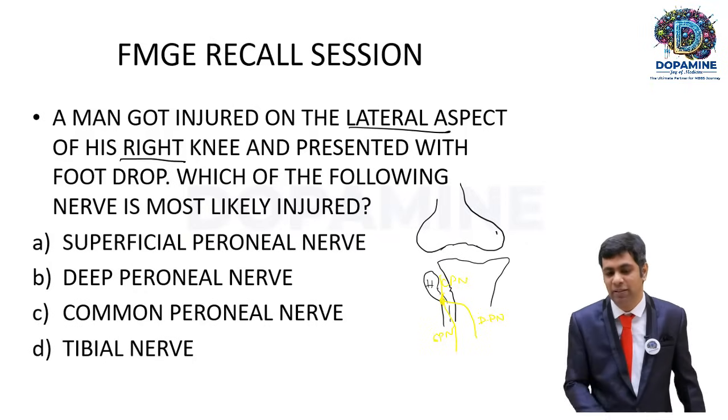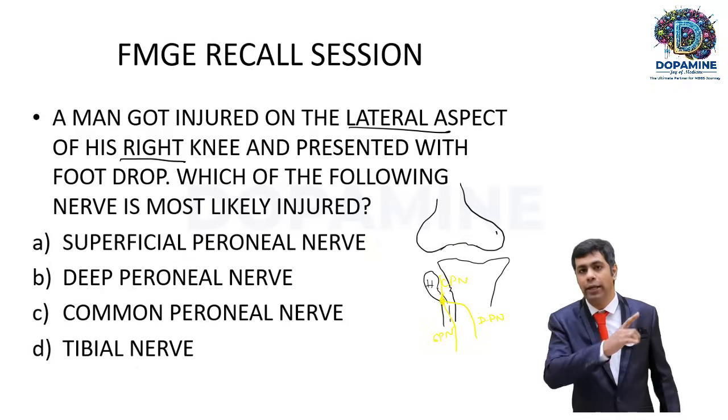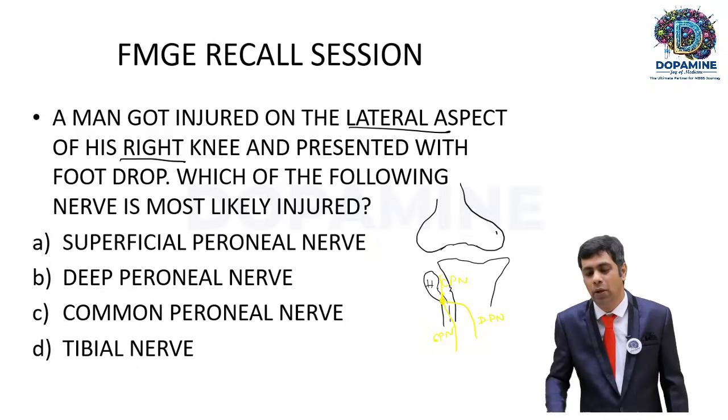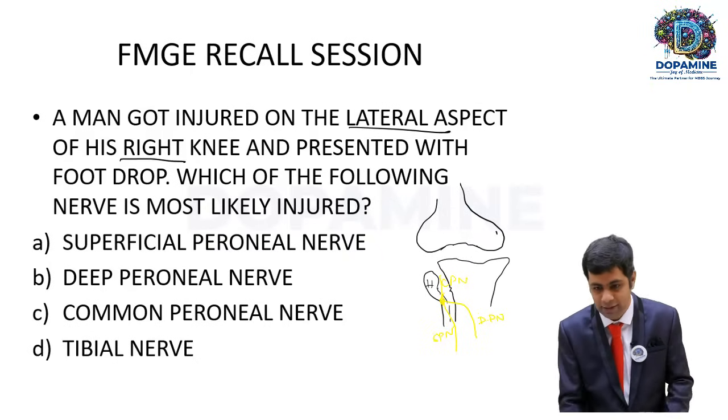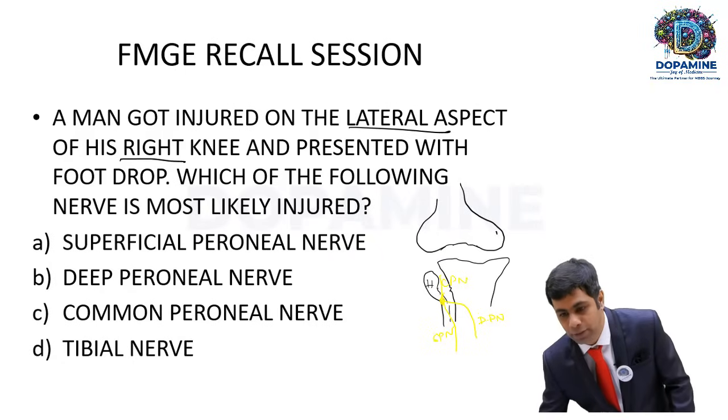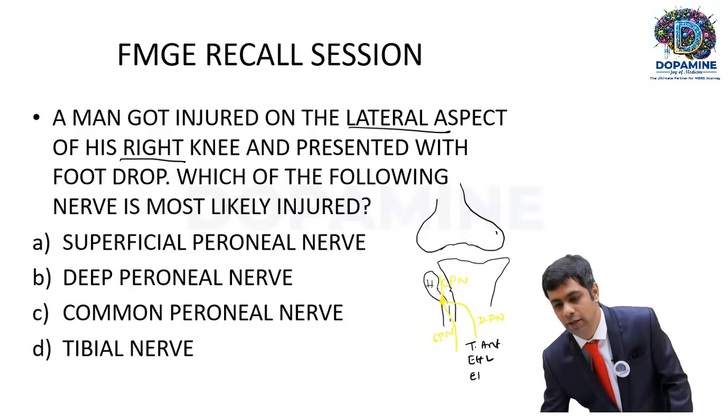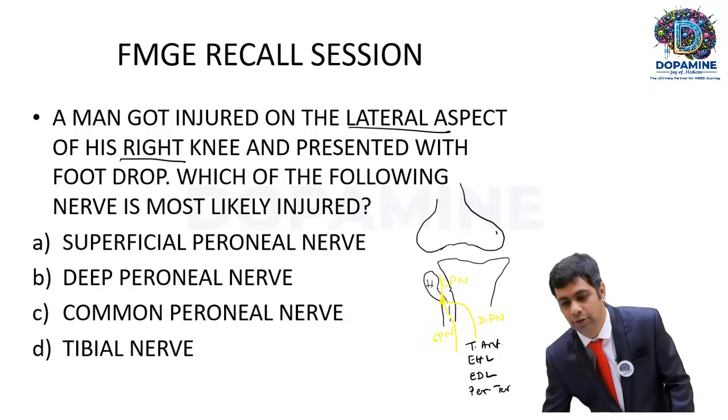At that particular point it is divided into the deep peroneal nerve and the superficial peroneal nerve. The deep peroneal nerve will supply all the muscles of the extensor compartment, which include tibialis anterior, extensor hallucis longus, extensor digitorum longus, and peroneus tertius. And the superficial peroneal nerve will supply peroneus longus and peroneus brevis.